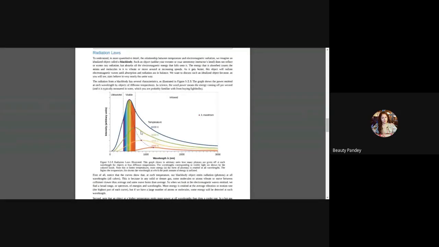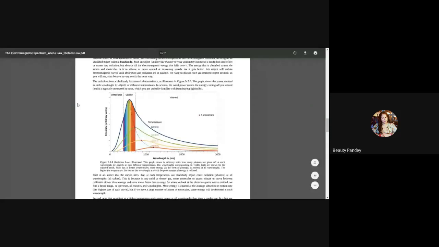Now come to Wien's displacement law. Wien's displacement law tells us that lambda is inversely proportional to temperature. And what does lambda here stand for? That is the wavelength of the maximum radiation, right? See, this is the maximum radiation. That means here it is a peak.